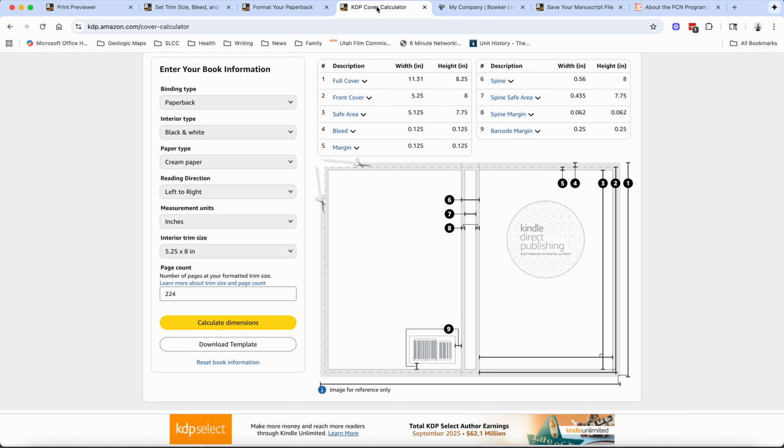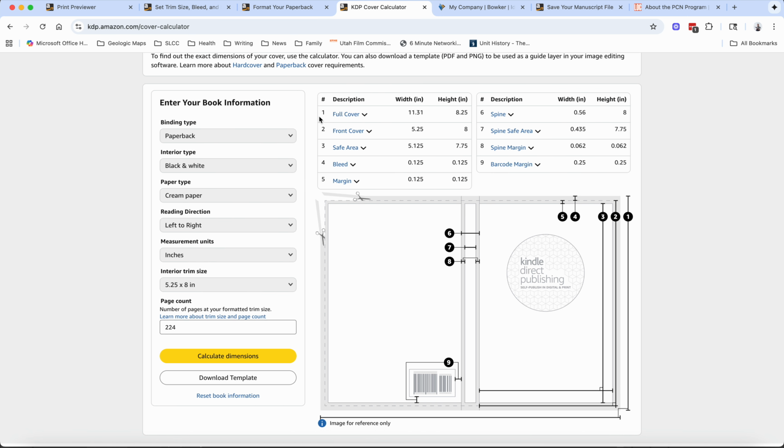In fact, here's the cover calculator. And you'll see that it says height, this is the full cover, including the bleed, is 8.25 inches. And the width with the bleed is 11.31. Of course, I removed, so when I set up my document, I set it up at 8 by 11.06 or something like that, minus the 0.25 quarter. So I set up my document exactly like this.